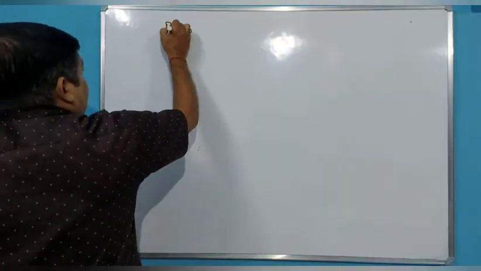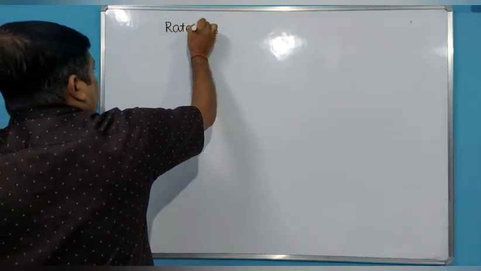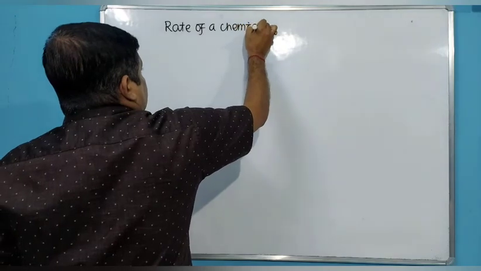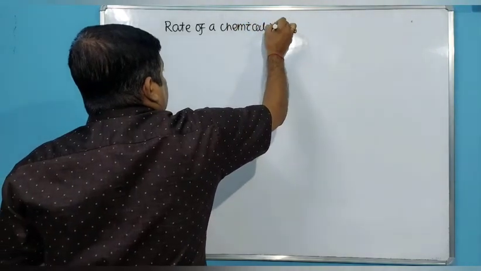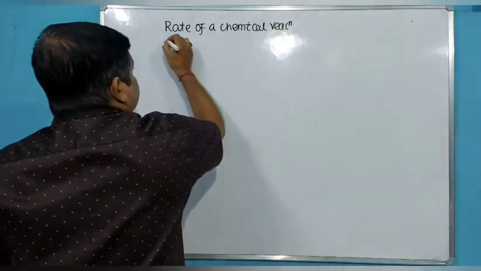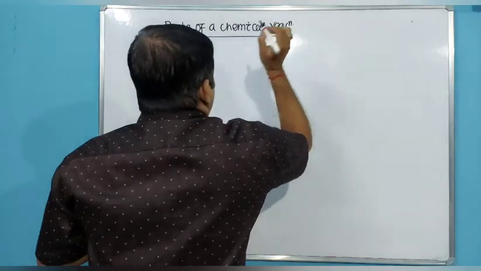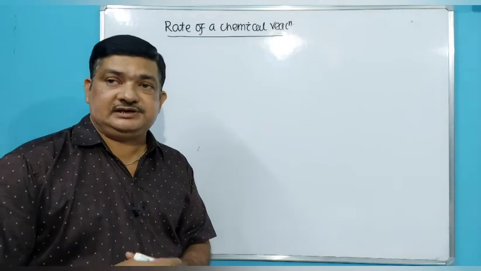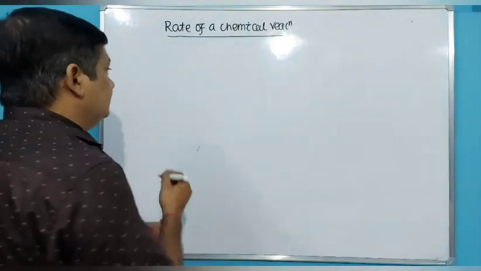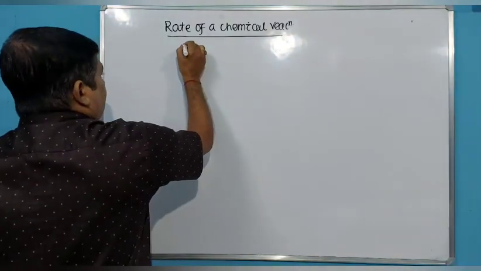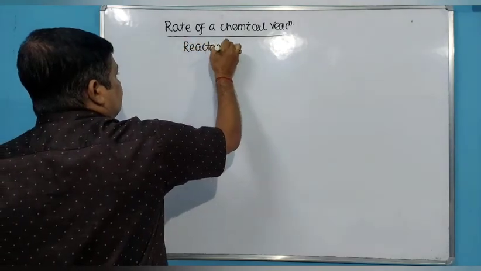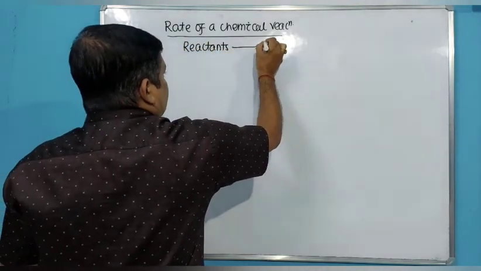When we speak of rate of a chemical reaction, we speak of the rate of consumption of the reactant or rate of formation of the product. Generally there are some reactants present which react with each other to form some product.